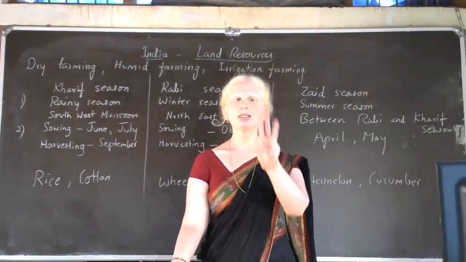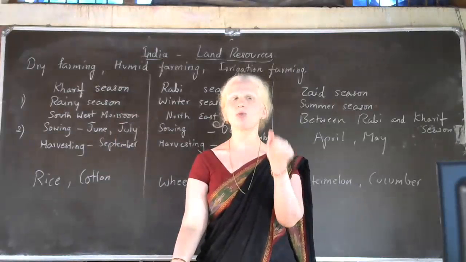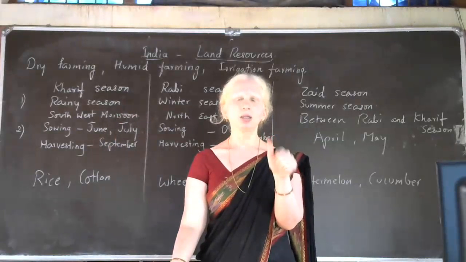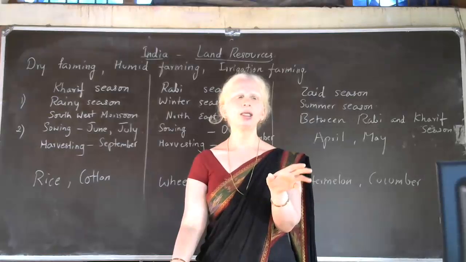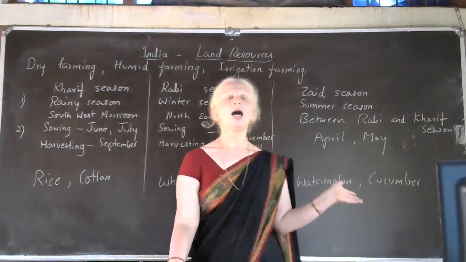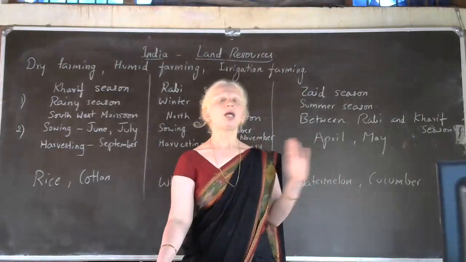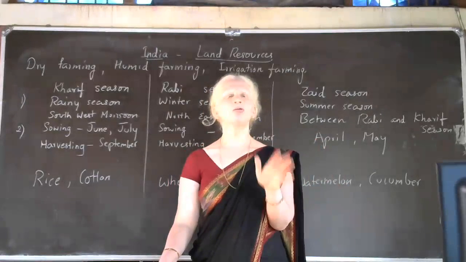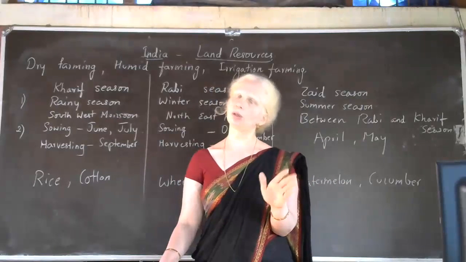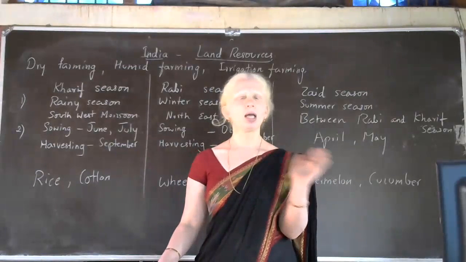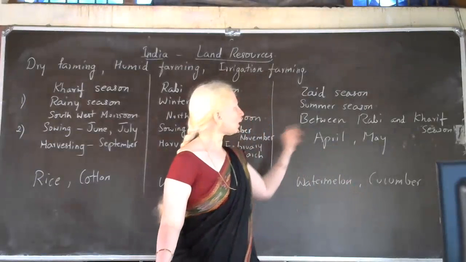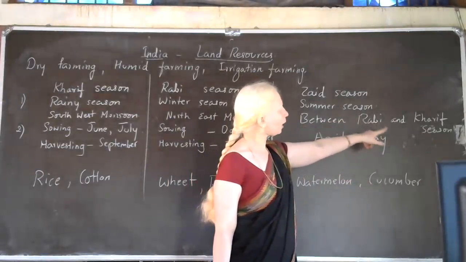Okay, so three crop seasons we have. One is Kharif season. So that takes place in the month of June and July. Sowing June and July, then harvesting September. Rabi season means northeast monsoon season. So here sowing takes place in the month of October, November, harvesting February, March. Whereas Jade season, it is practiced between Rabi and Kharif.